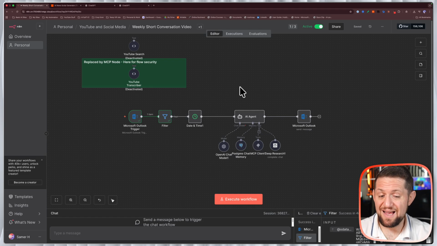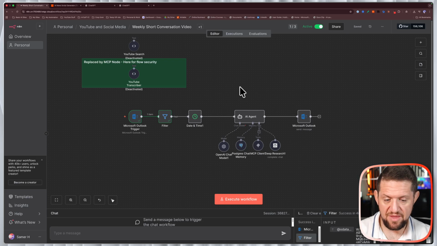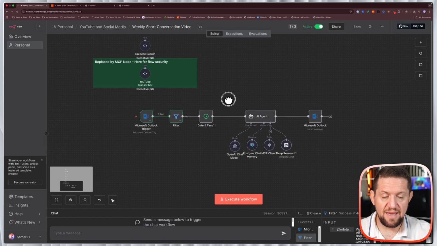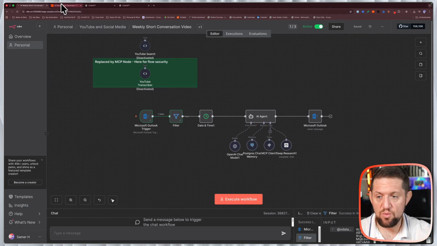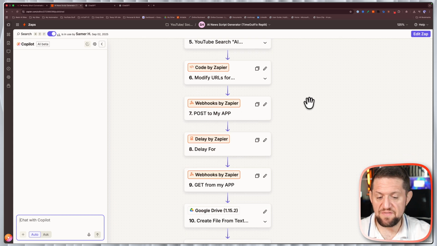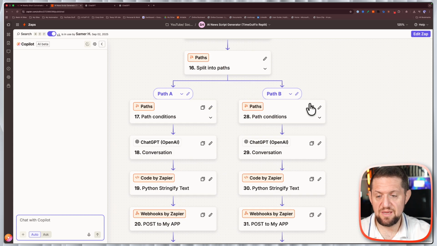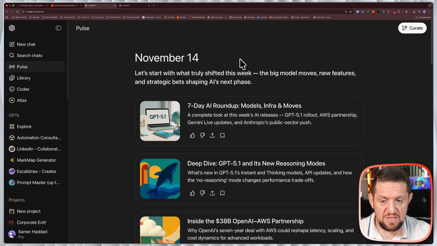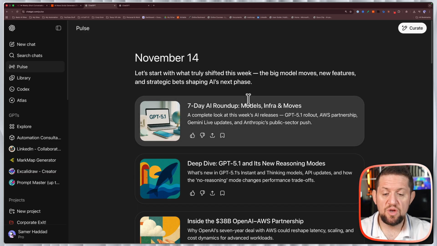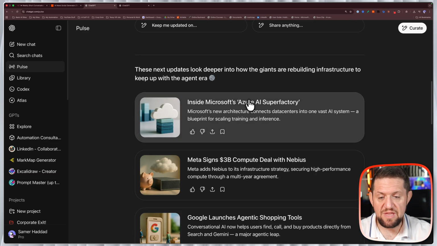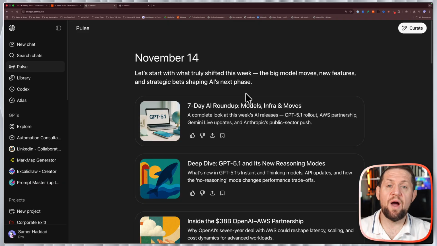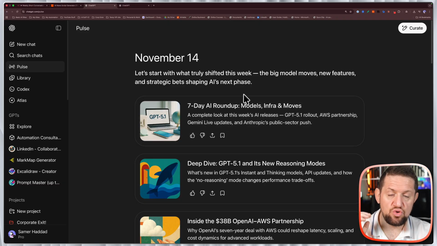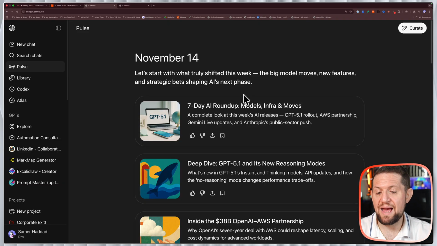What got me to try this out is that I really tried everything. Starting from an N8N flow like this one, it doesn't get me what I want, to a Zapier, really sophisticated automation like this one. Again, this didn't get me what I want, a little bit disappointing. I don't know if it's meant for this, but Pulse, which I have access to, also is not giving me the level of depth that I'm looking for, although I have prompted so many times to go deeper and be more granular in the level of AI news that it gets me.